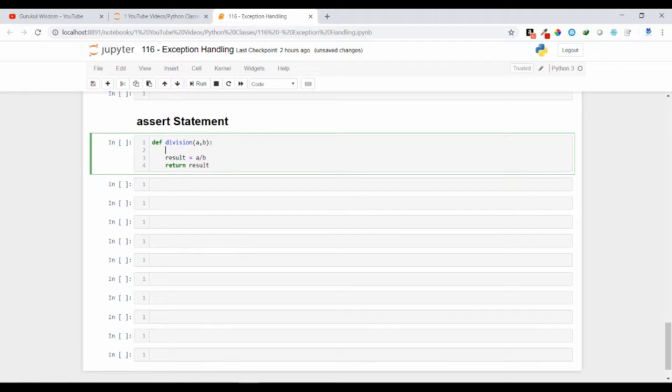In that case you can put an assert statement. What you are confident about is that b can't be 0, with the message: second parameter cannot be 0.